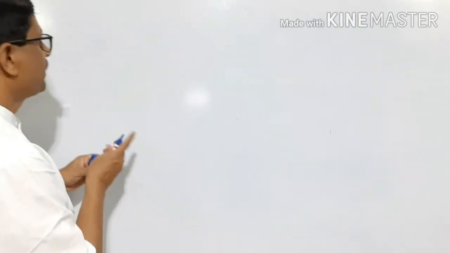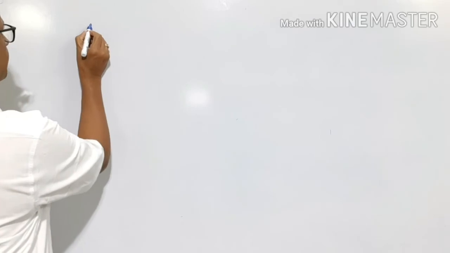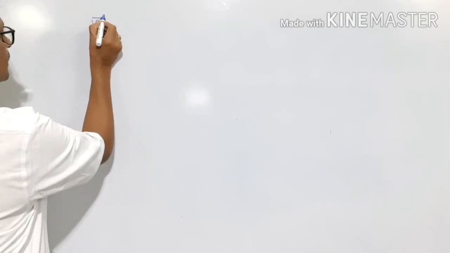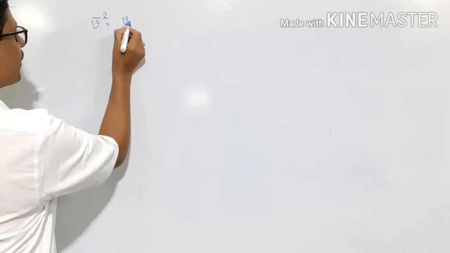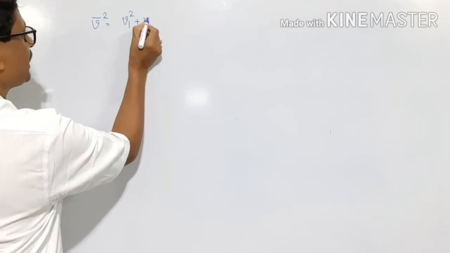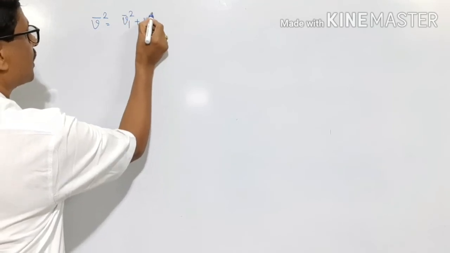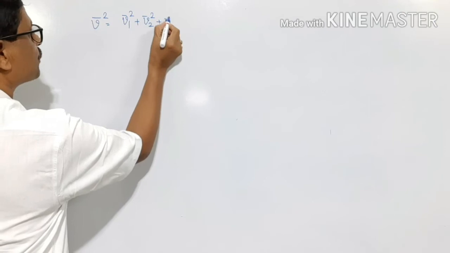What is mean square speed? What mean square speed is? Mean square speed is the mean of the squares of the velocities of the gas molecules.